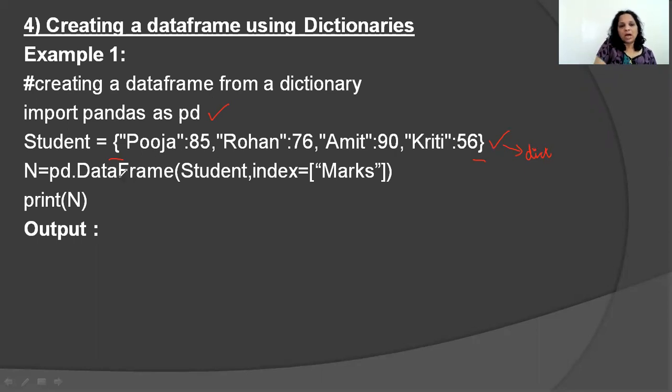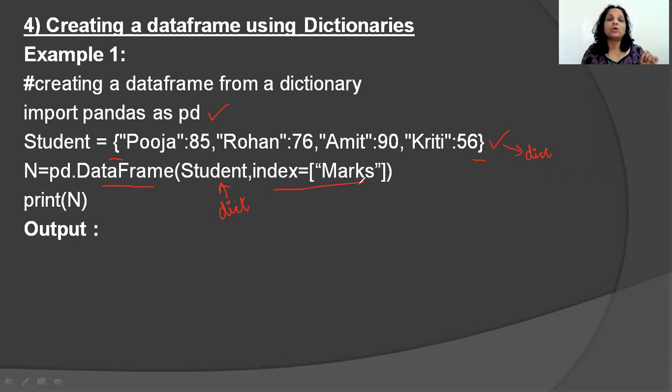Now, here I'm making use of the same function called DataFrame, which I used for creating from a list as well as from a series. What am I providing to the function called DataFrame? A dictionary, and that is the reason I say I am creating a data frame using a dictionary. Now, why is this so important?